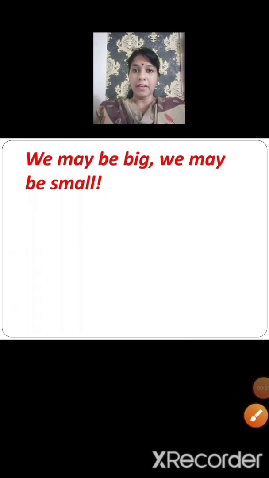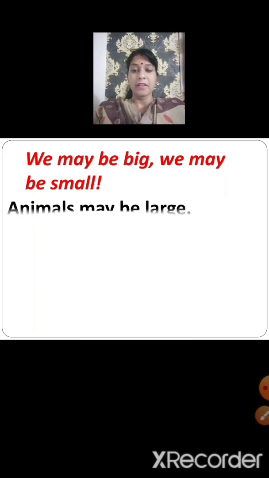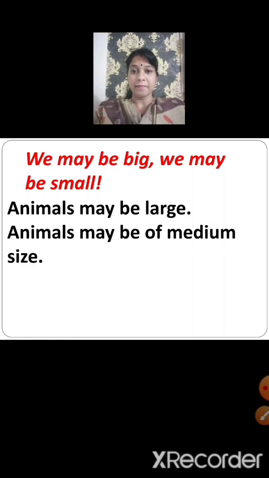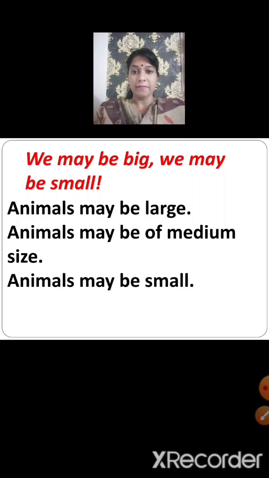In the third topic, we learned that animals may be big or they may be small. There are some animals that are large in size. Examples are elephants, camels, and giraffes. They are animals who are large in size. Animals may be of medium size. Some animals like horses, donkeys, cows, they are of medium size. Some animals are small. For example, foxes, dogs, goats, they are small in size.